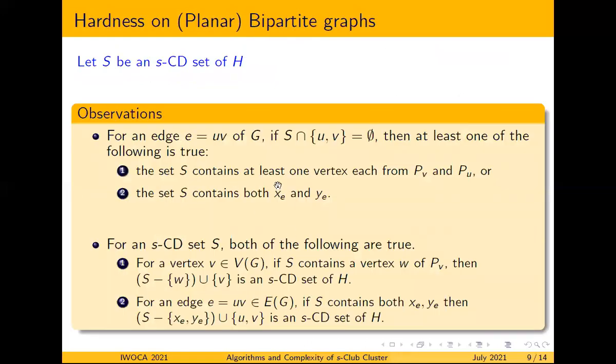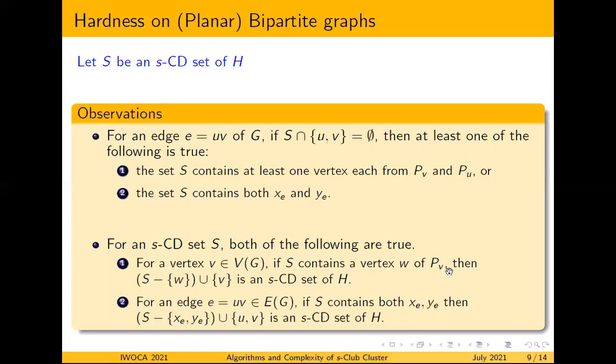So that is the first observation: the set S contains at least one vertex each from PV and PU, or the set S contains both XE and YE. The second observation, for an SCVD set S, both of the following are true. Suppose the SCVD set S contains a vertex W of PV, where V is the vertex of G, the corresponding vertex in the original graph.